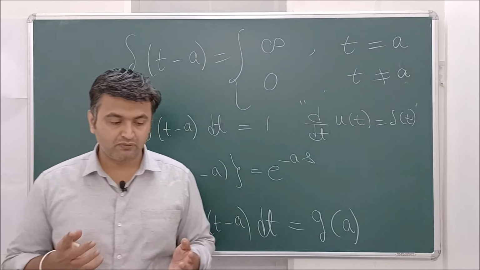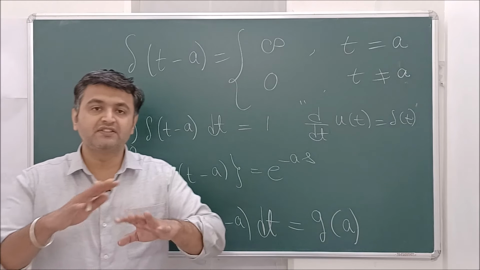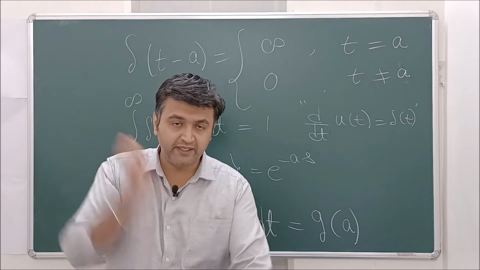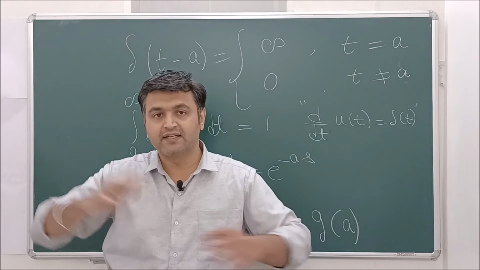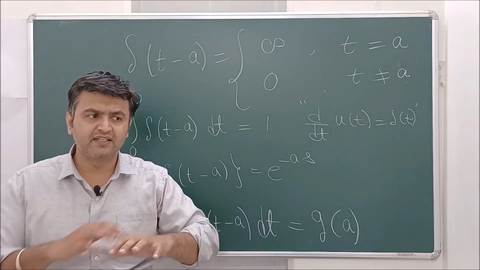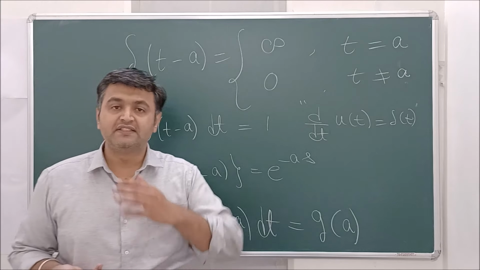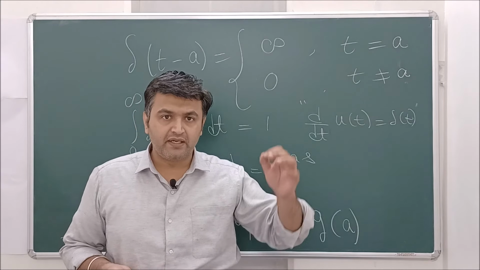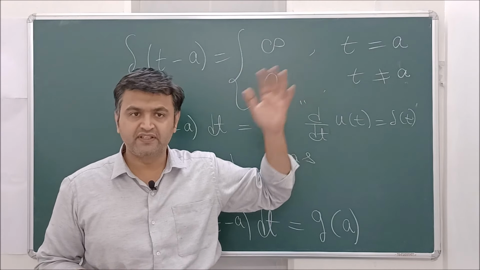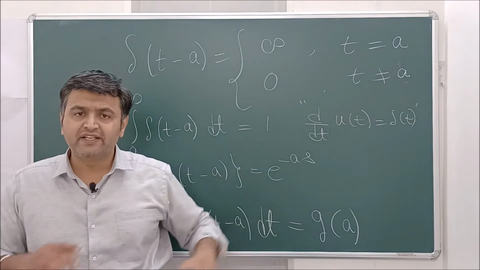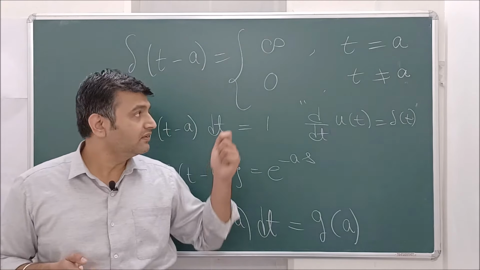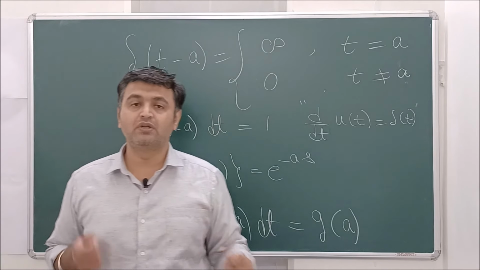Situations like what? Suppose there is a room, there is pin drop silence in the room, and someone just comes and hits a hammer, bam, and then again there is pin drop silence. So there was just an impulse at that point, and then again everything is quiet. Or it's raining normally, and just for a second a huge lightning goes off, and then again it's raining normally. So when things are going smoothly and in between something short happens, such a function comes into the picture when you do the modeling.